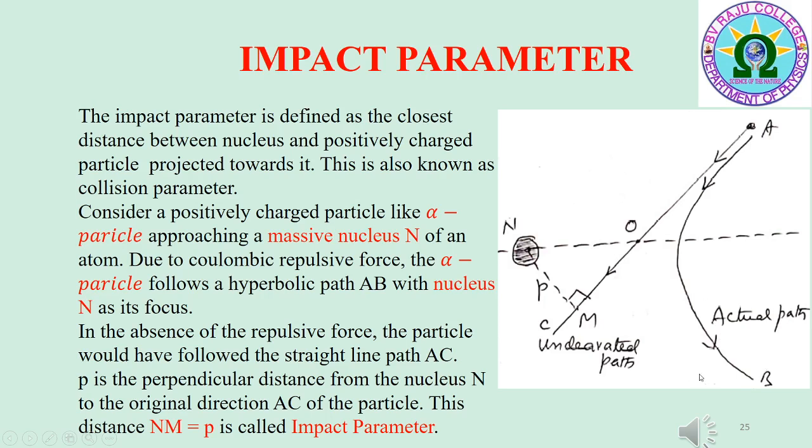Now, the perpendicular distance between the initial direction of the alpha particle, that is AC, and the nucleus N is called impact parameter. That is, NM equal to p is the impact parameter.